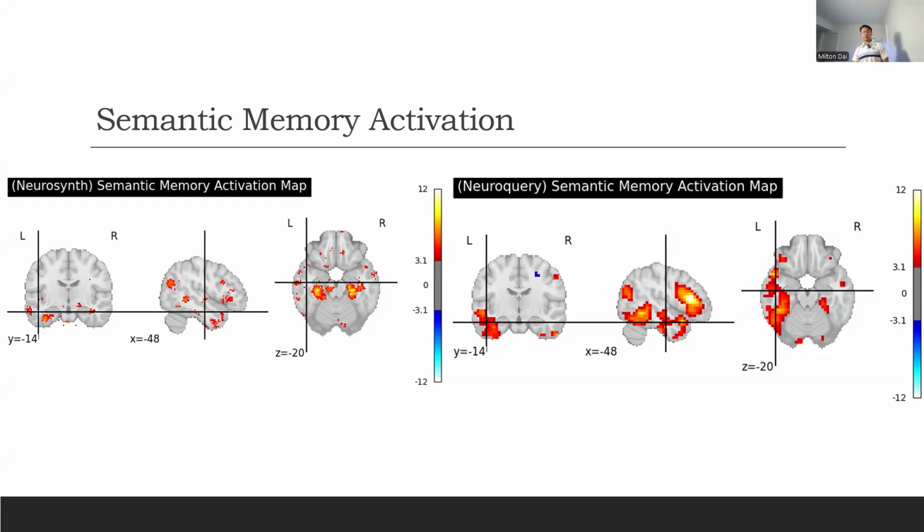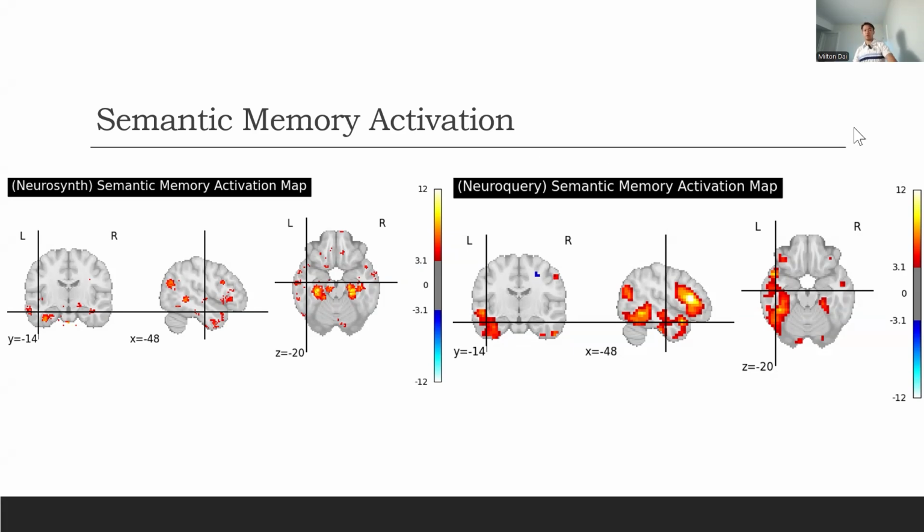We do see some commonalities in the occipital lobe, the left temporal lobe, and the inferior prefrontal cortex. However, for NeuroSynth, which takes past data, we see disparate splotches of red, which shows that more data needs to be collected in order to determine which brain regions are actually involved in semantic memory. So more research has to be done.